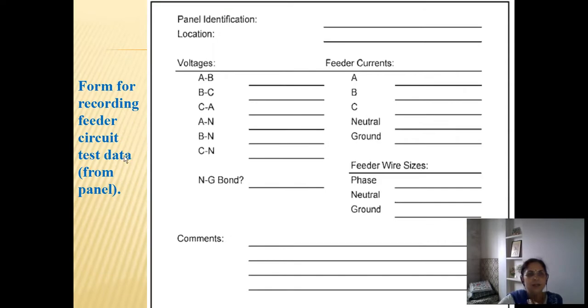This is for recording feeder circuit data. You can again see the panel identification, location, the various voltages between lines A-B, B-C, C-A, then the neutral voltages, feeder currents in the 3 lines, and neutral and ground currents. All the information, along with feeder wire sizes for phase, neutral and ground, can be entered in this sheet. Later on, such sheets can also be used along with the comments which can be written on the sheet.